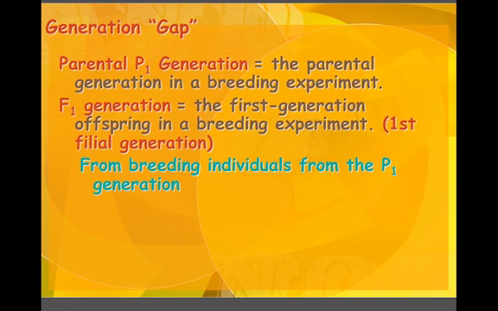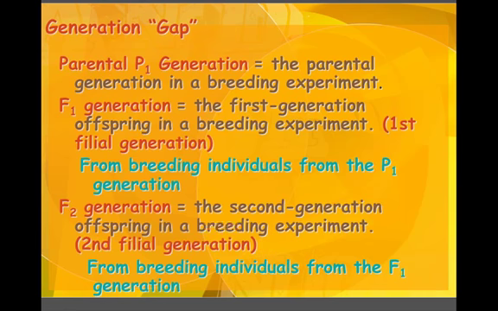So F1 generation is the first generation offspring in a breeding experiment. This is where we combine two parents, and the F1 generation is our first set of kids, so to speak. The F2 generation, the second generation offspring in a breeding experiment, is called the second filial generation, from breeding individuals from the F1 generation.